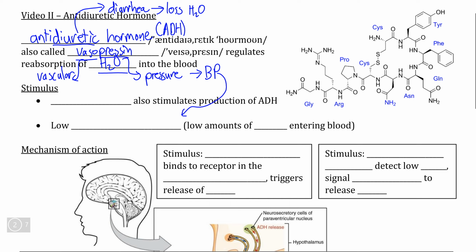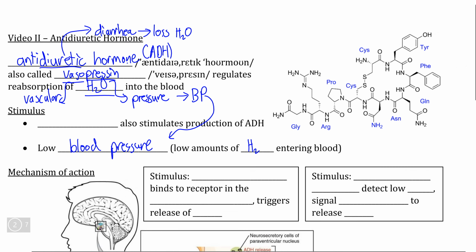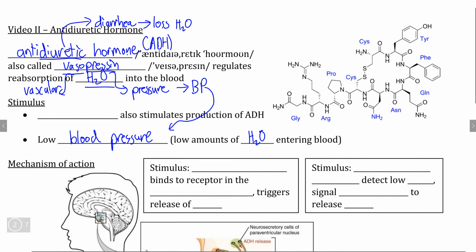Now, based on this, it should come as no surprise that one of the stimuli that upregulates the production of antidiuretic hormone is the same as aldosterone, a low blood pressure, not just given the name, but because blood pressure is based on the amount of water that exists within the blood.